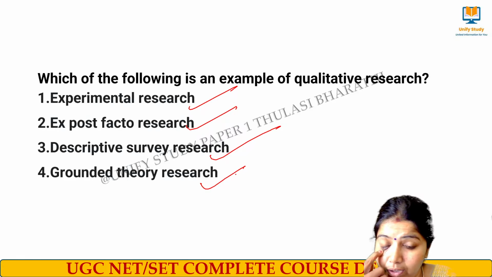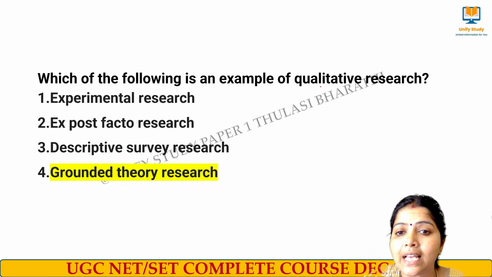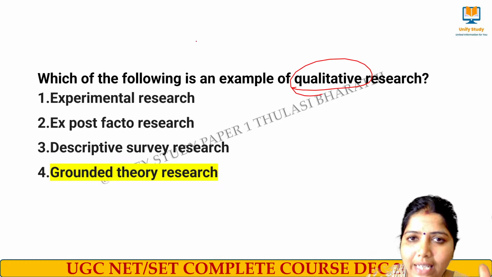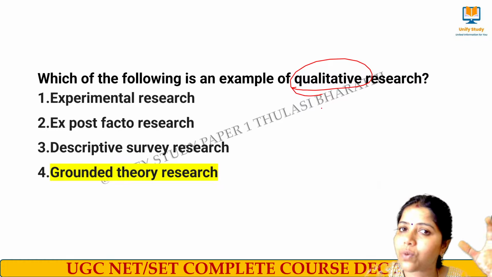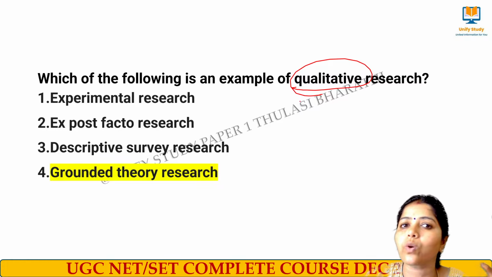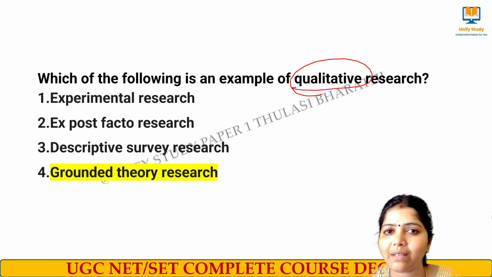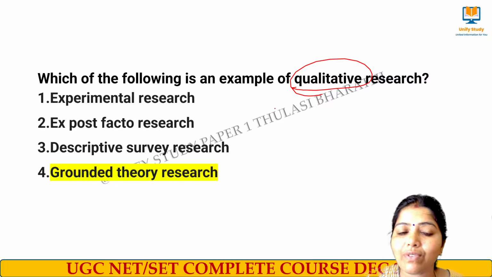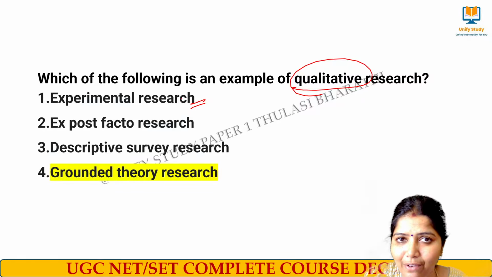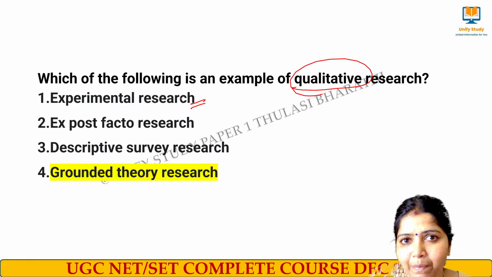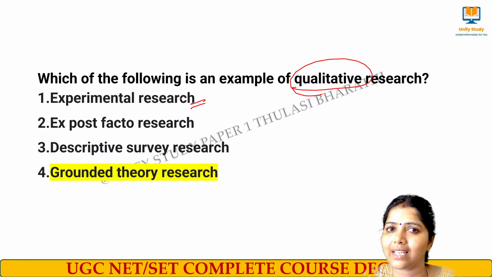Yes, the right answer for this question is grounded theory. See, qualitative research, quantitative research. Quantitative relies on numbers and data, whereas qualitative research relies on words, figures, images and emotions. Experimental is said to be a scientific research where there is a cause and the effect. Theory will be there, and they will be testing whether the theory is right or wrong.